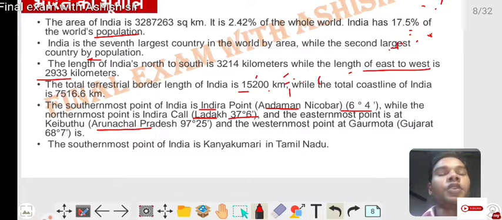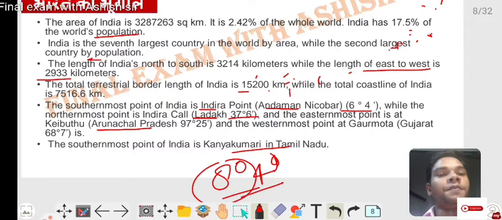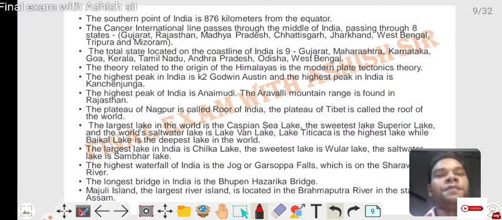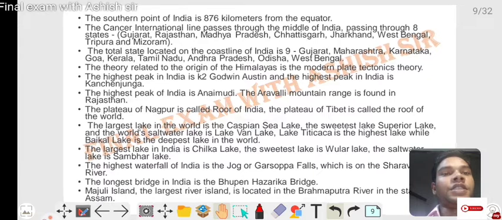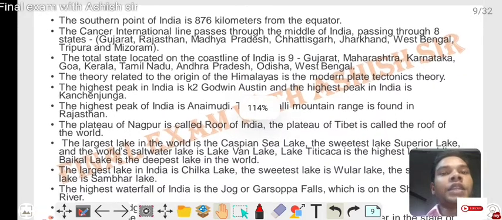The southern point of India is Kanyakumari, at 8 degrees 4 minutes. The southern point of India is 876 km from the equator. The Tropic of Cancer